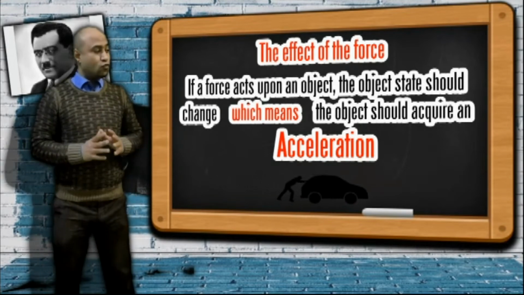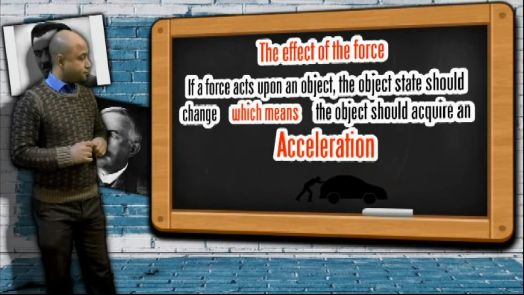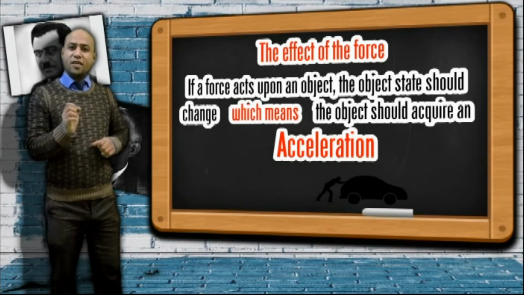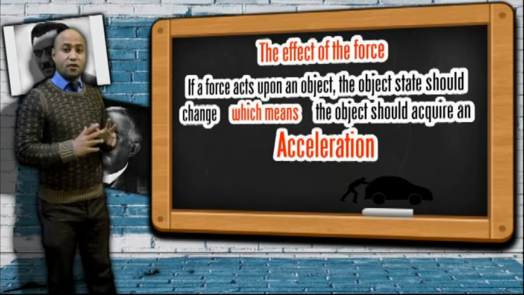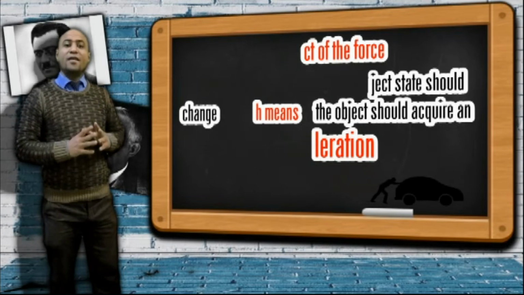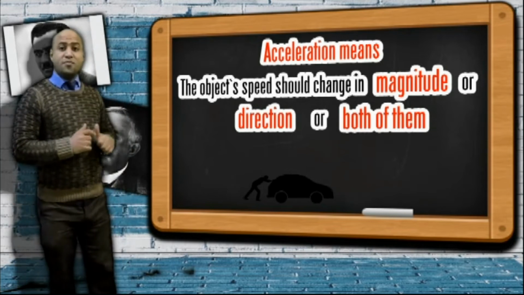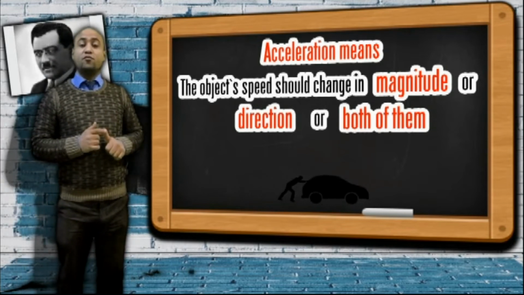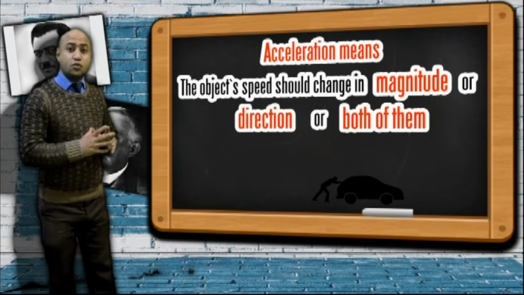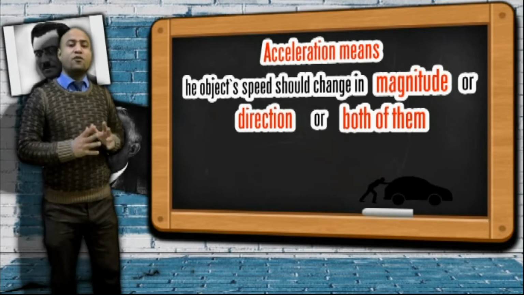Acceleration means that the object speed should change, in magnitude or in direction, or both of them.